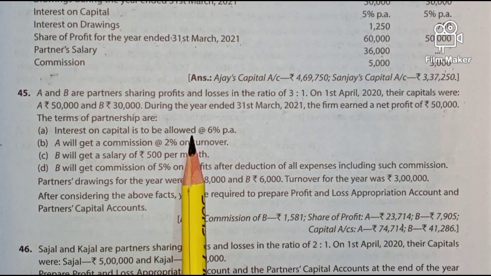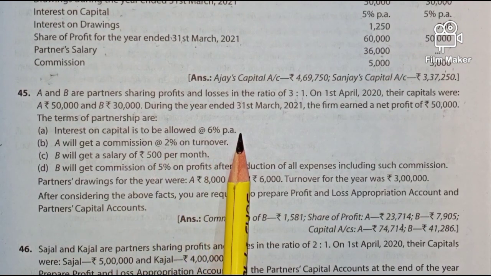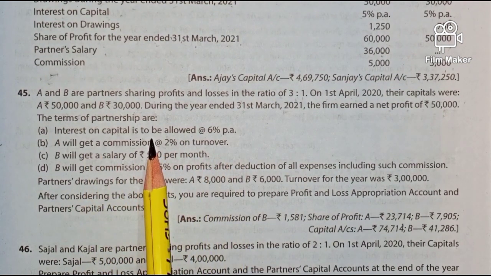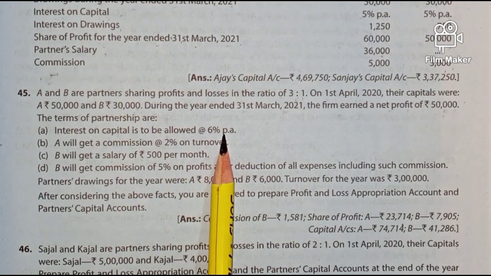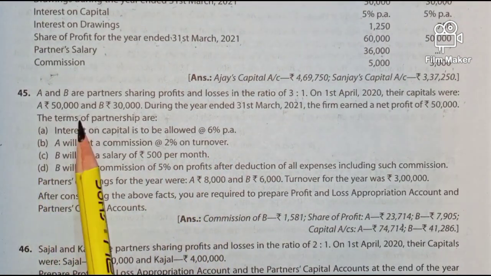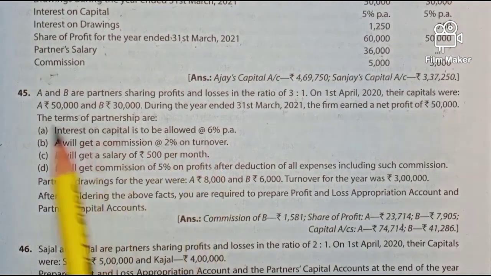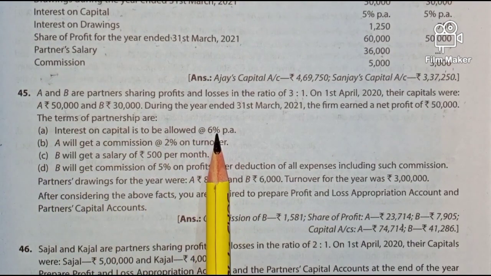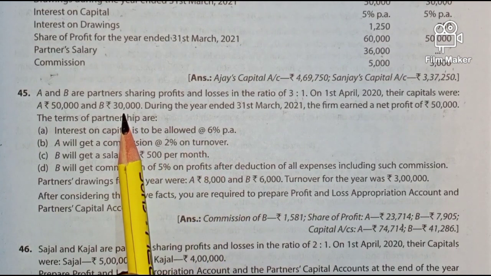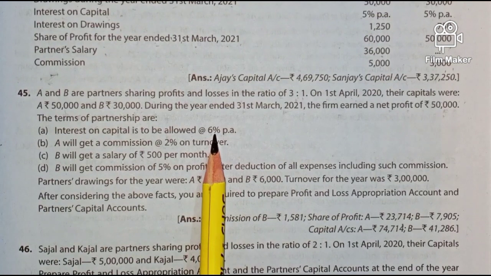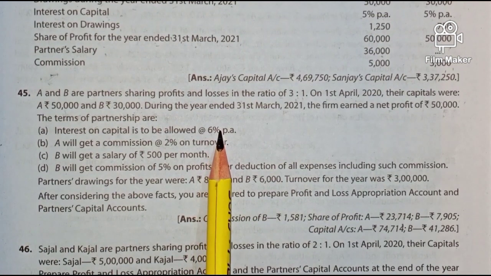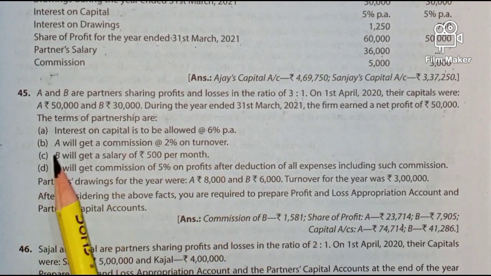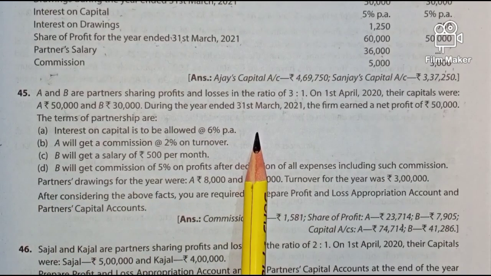Now, the terms of partnership are interest on capital is to be allowed at 6% per annum. So this interest on capital is to be allowed at 6% per annum. For A, it will be 6% on 50,000, it comes to 3,000. 6% on 30,000, it comes to 1,800.